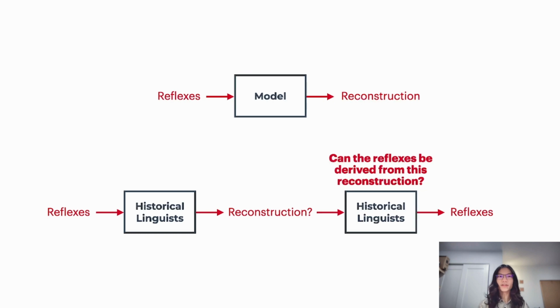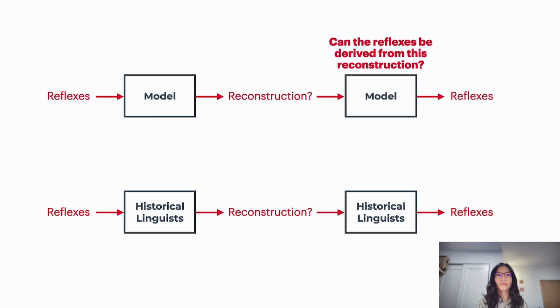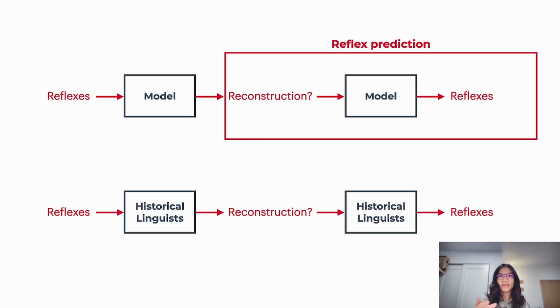And our answer is no, we shouldn't stop here, and a more complete implementation of historical linguists' workflow makes a difference in computational reconstruction. What we propose is that we add an additional model to check whether the reflexes can be derived from the reconstruction model's predictions. And to implement that, we need a reflex prediction model.